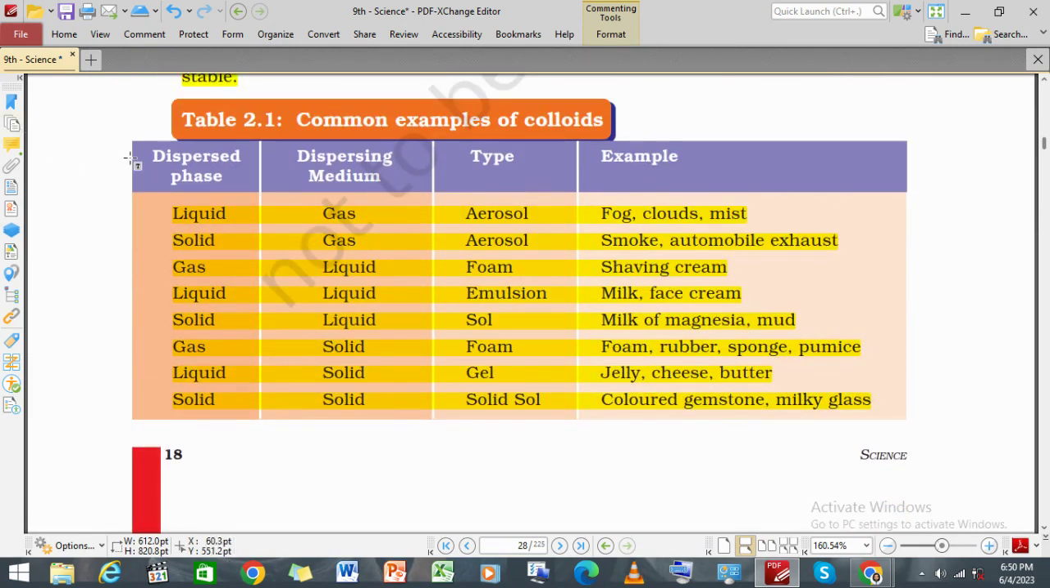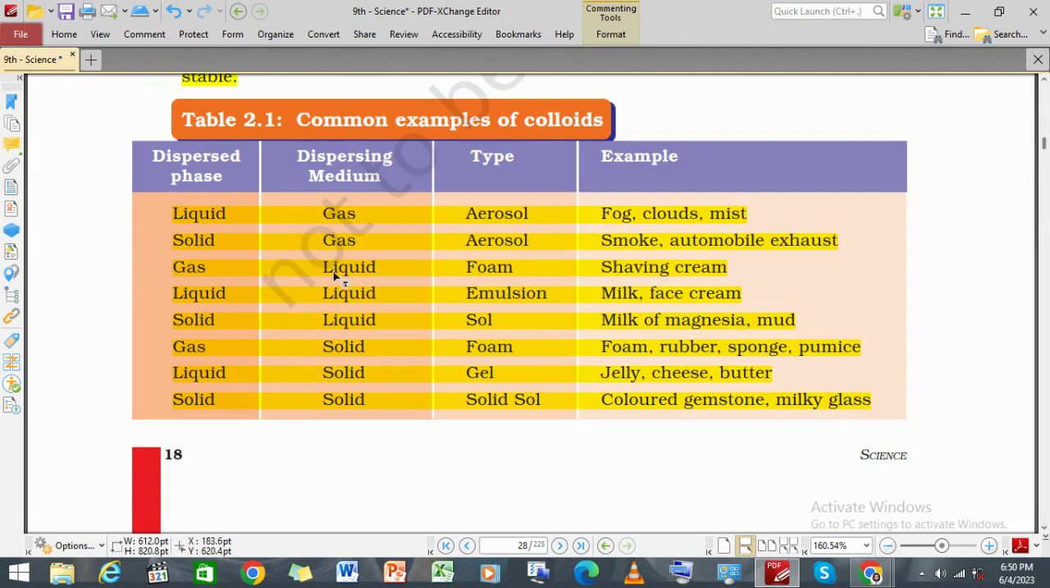Now, here the dispersed phase is liquid and the dispersion medium is gas. We see this type is an aerosol. Examples are fog, cloud and mist. These are examples of aerosol. With a liquid dispersed phase and a gas medium, liquid is in small quantity and gas is in large quantity. Now if solid is in small quantity and gas is again in large quantity, it is again an aerosol, such as smoke and automobile exhaust.